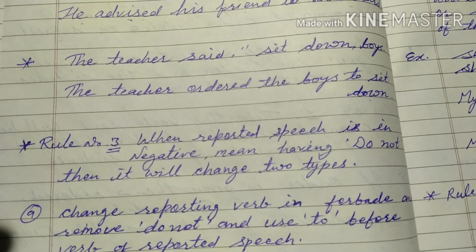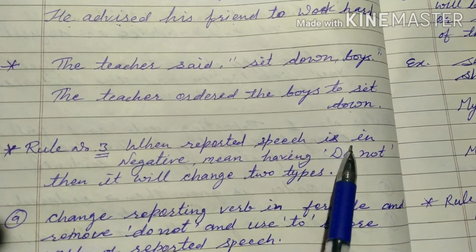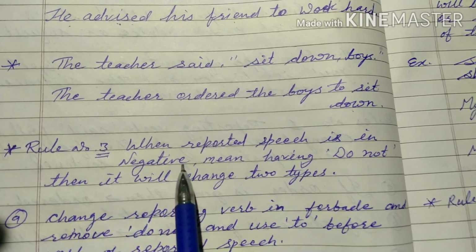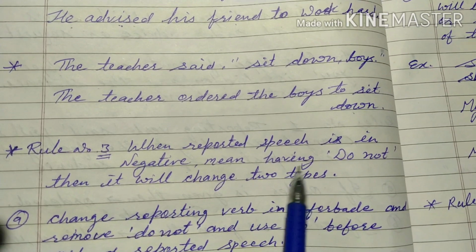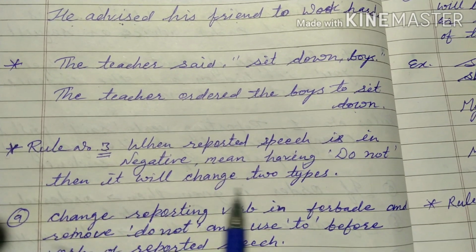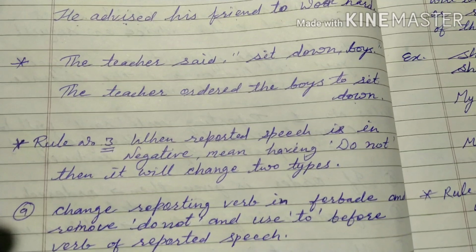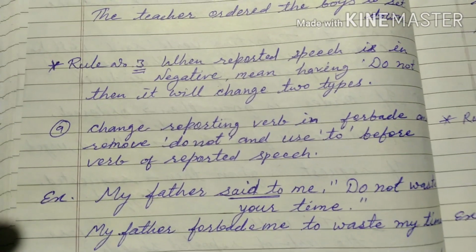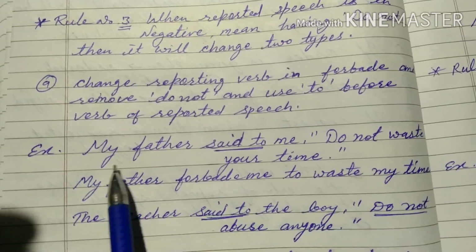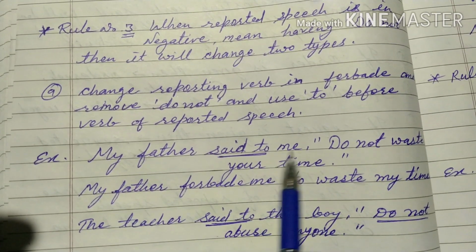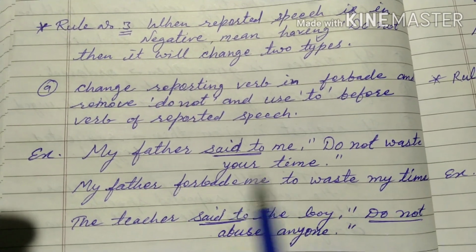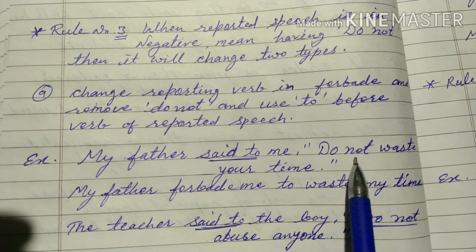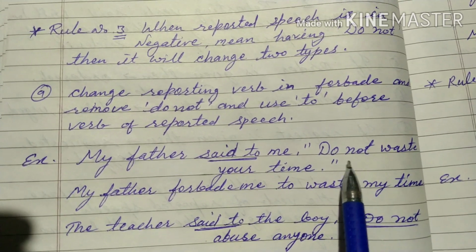Next, rule number 3 is here: when the reported speech is negative. When the reported speech is negative, meaning having do not, then it will change in two ways. Like here we can see, my father said to me, "Do not waste your time." When the reported speech has do not, then it is called negative sense.